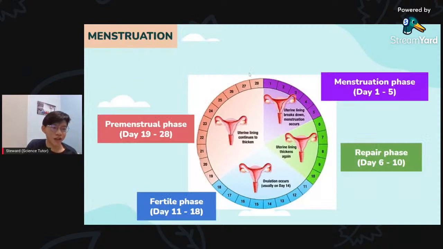All right, let's go into further explanation of this cycle. I think this is the most confusing part of the whole menstrual cycle. First, we have to visualize this. We have four phases here, as you can see. The first one is the menstruation phase, which lasts for 5 days, day 1 to day 5. What happens here is that the uterine lining breaks down and menstruation occurs.